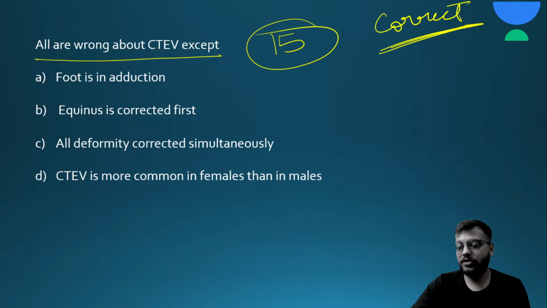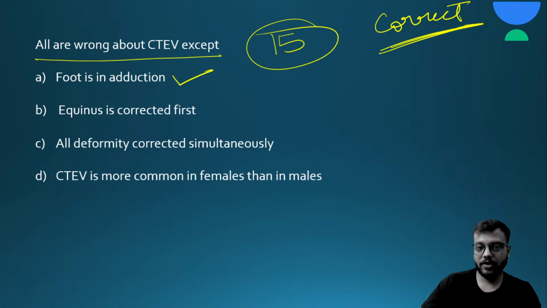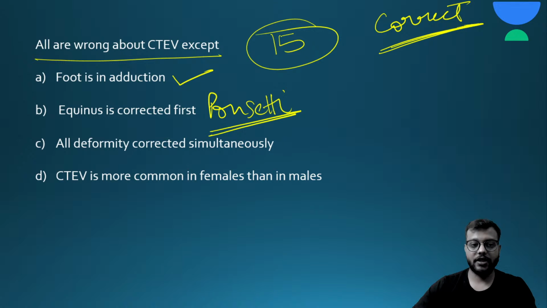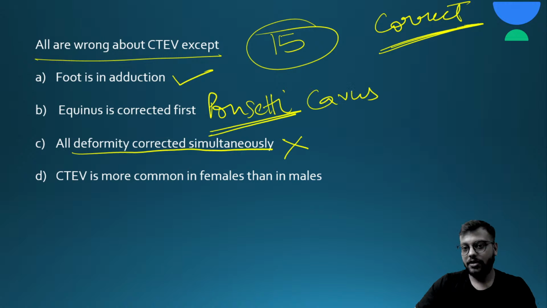So foot is in adduction, yes it is correct. Equinus is corrected first. Remember, we follow the Ponseti technique, and in the Ponseti technique all deformities are not corrected simultaneously. Cavus is corrected first, followed by varus or adduction, and in the last the equinus deformity is corrected.